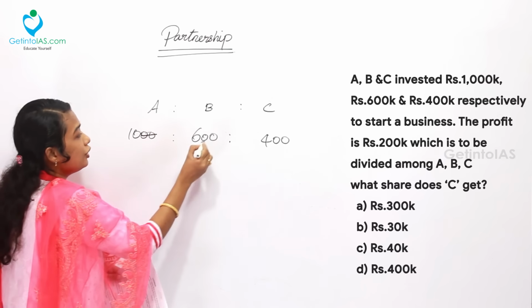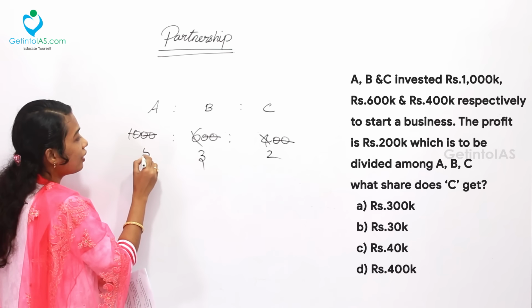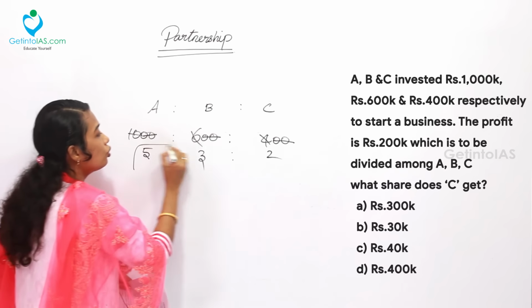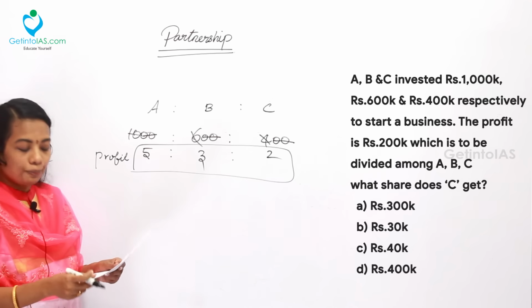Now I am cancelling 2 zeros here, 2 zeros, 2 zeros. So 2 into 2, 4, 3 into 2, 6, 5. 5 ratio 3 ratio 2 is the profit ratio. According to that, we want to share the profit.